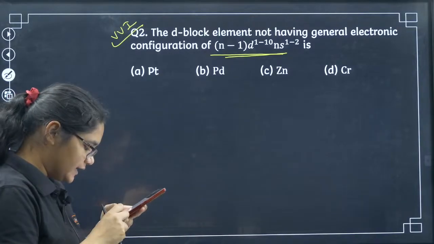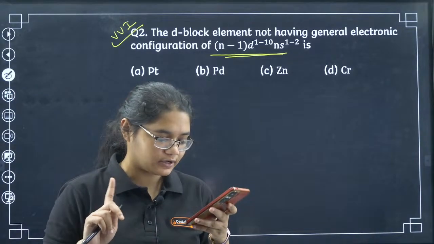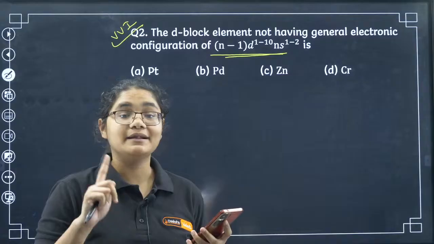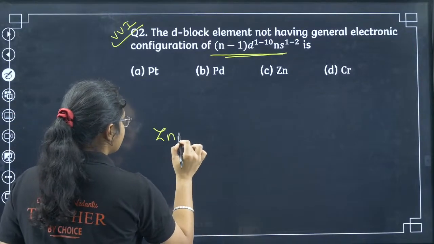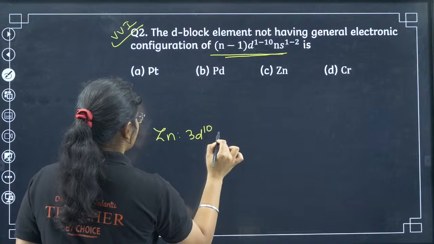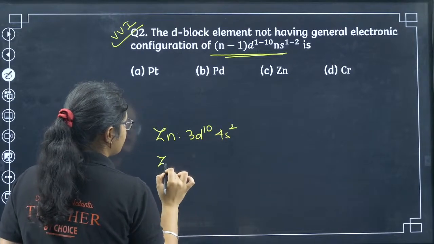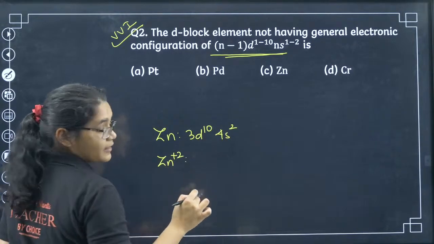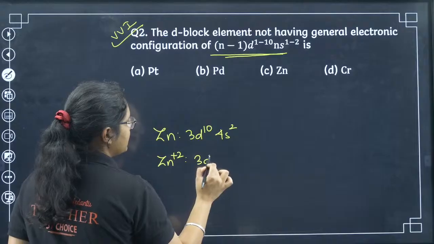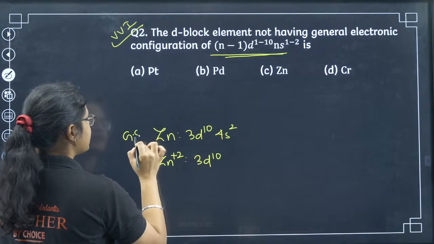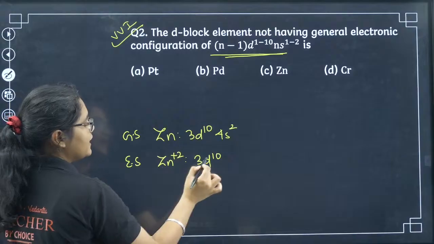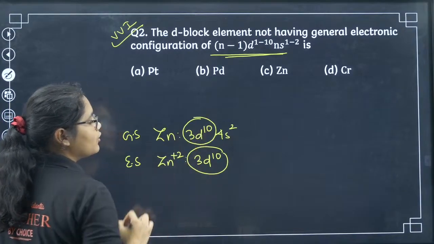No, neon, zinc, cadmium and mercury are not transition elements in their excited state also. Let me explain. Zinc's electronic configuration is 3d10 4s2, right? What is its excited state? It is Zn2+, the ionic state. Here also it has a 3d10 configuration. So both in the ground state and in the ionic state it has completely filled d orbitals, right?